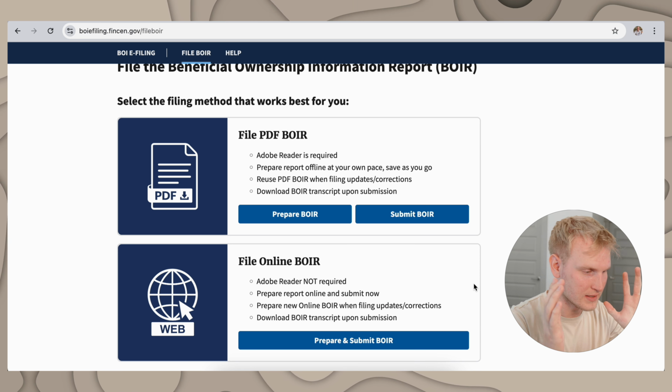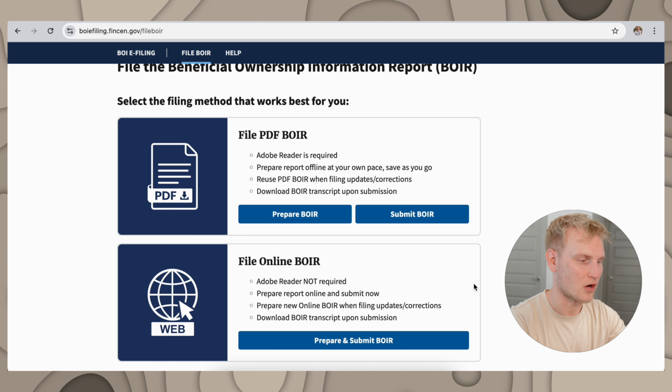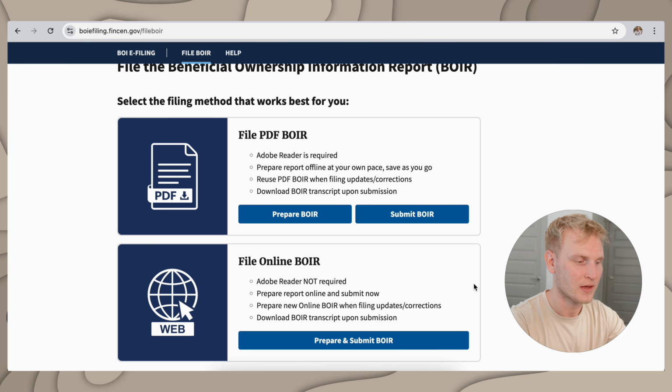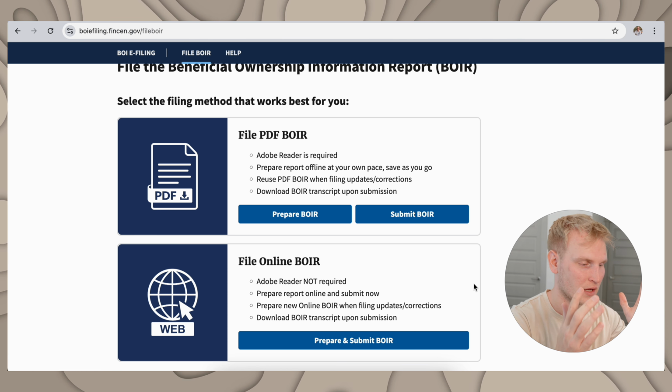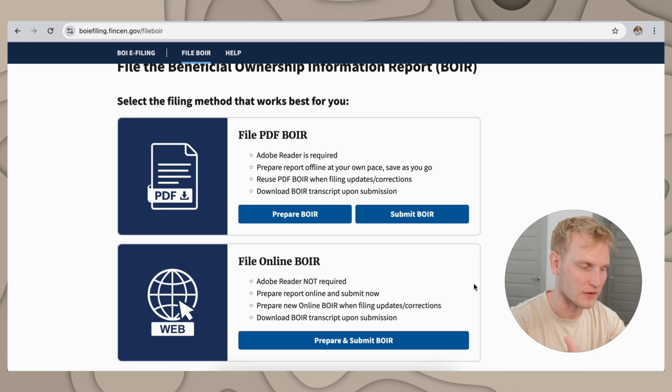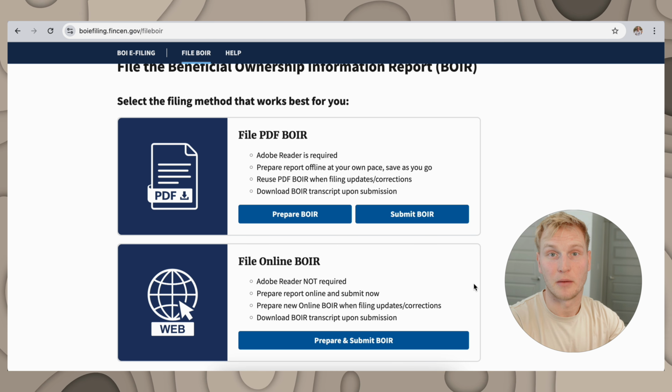Before I get into this, keep in mind you can also apply for a FinCEN identifier, and you'll see that once you go through the application. Basically, if you ever need to update or refile or make any changes, you don't need to retype all of this info out. You'll just have a number you use.